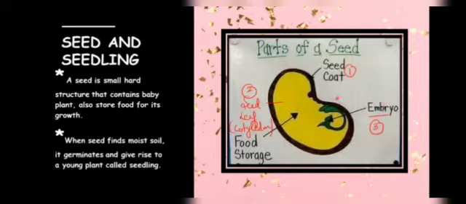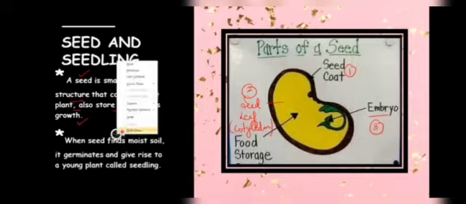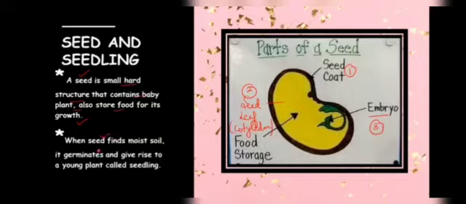So let's begin with the definition. A seed is a small hard structure which contains a baby plant, and it also stores food for its growth. And when a seed finds moist soil, it germinates and gives rise to a young plant, and that young plant is called a seedling.